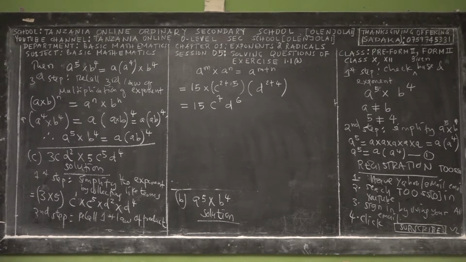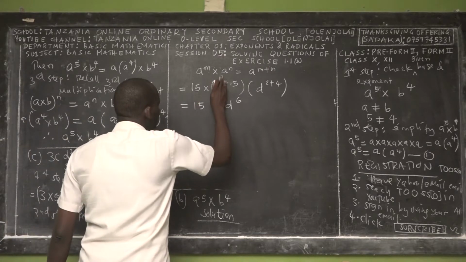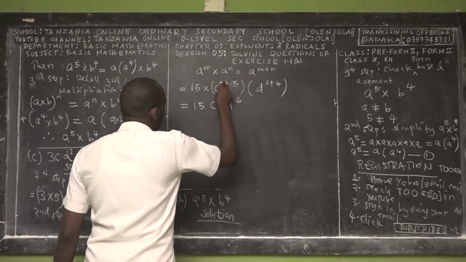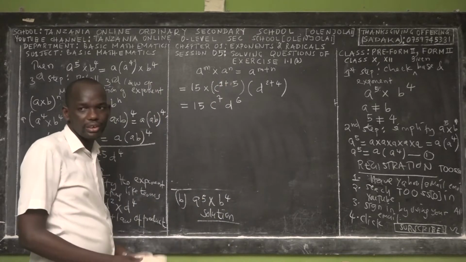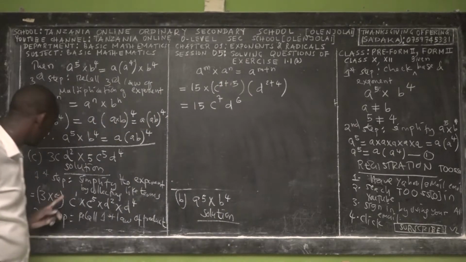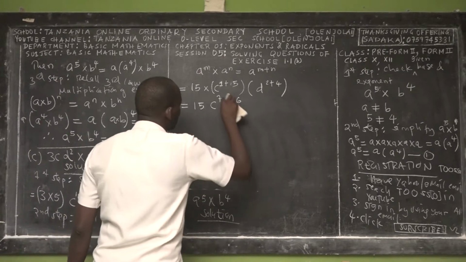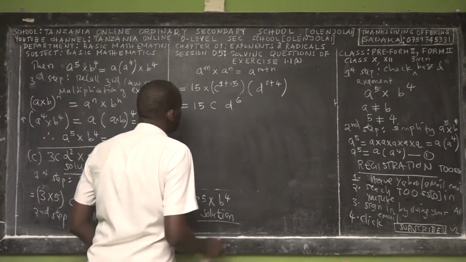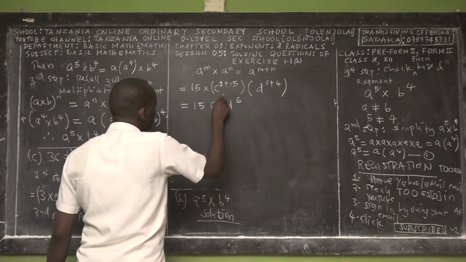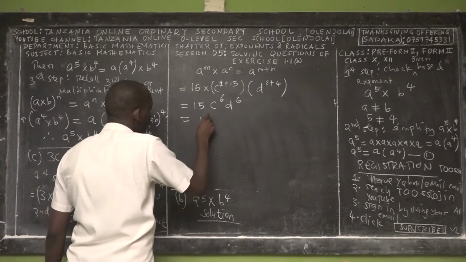So here it is 1 plus 5, right? Why? Because here we have c power 1 and c power 5, right? Yes. So if that's the case, this is the wrong exponent. So it is 6. It is 6.